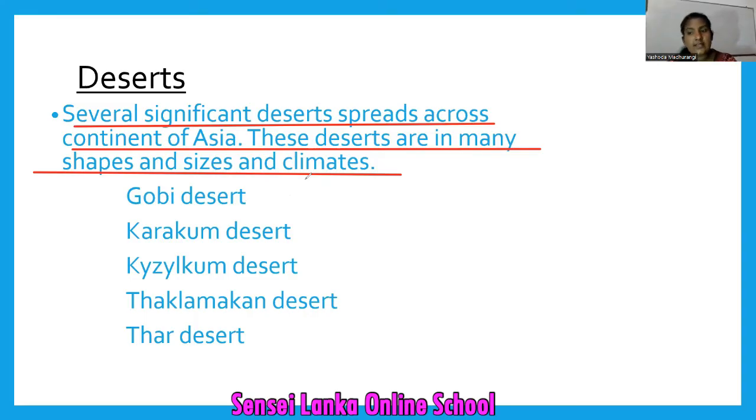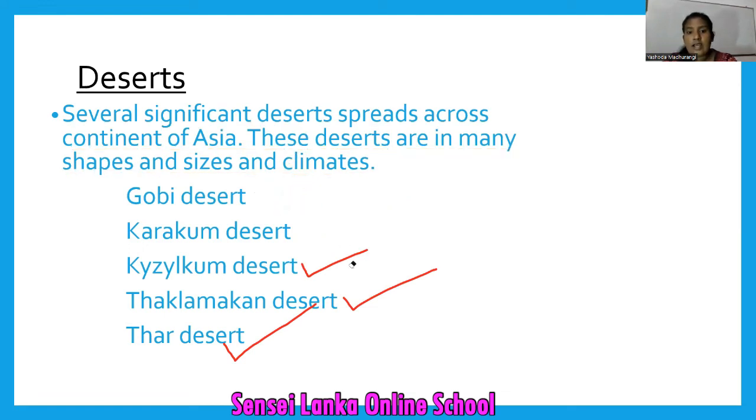There are cold deserts, there are hot deserts. So you have to understand there are different deserts in Asia. Different types of deserts in Asia. Okay. So my dear children, now look at the examples. Gobi Desert, Karakum Desert, Kyzylkum Desert, Taklamakan Desert, Thar Desert. So these are the examples for some famous deserts in Asian continent.